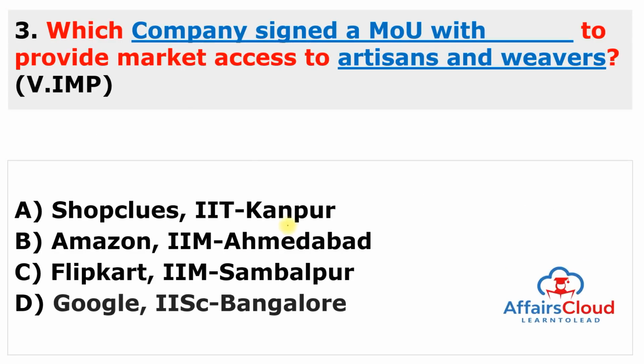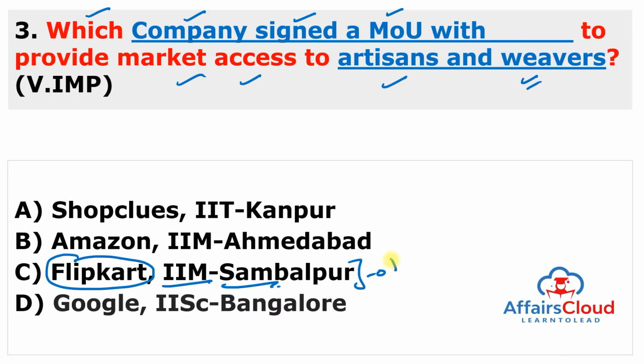Moving to next question. Which company signed a memorandum of understanding with the institute to provide market accessibility to the artisans as well as the weavers? One is the name of the company, second is the name of the institution, so that they can provide market accessibility to the artisans and weavers of that state to sell their products online. So the answer: the company is Flipkart and the institute is Indian Institute of Management, Sambalpur. It is situated in Odisha.